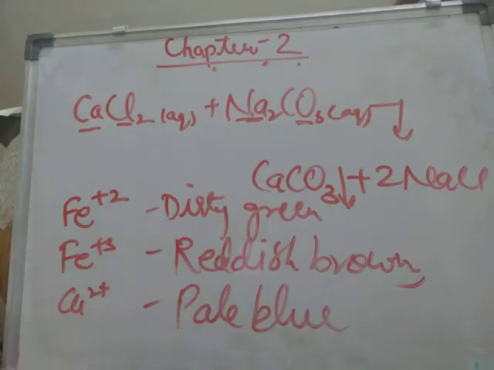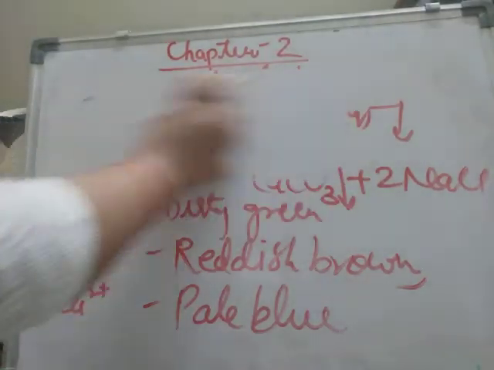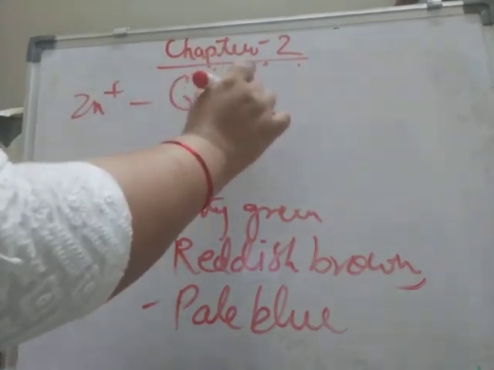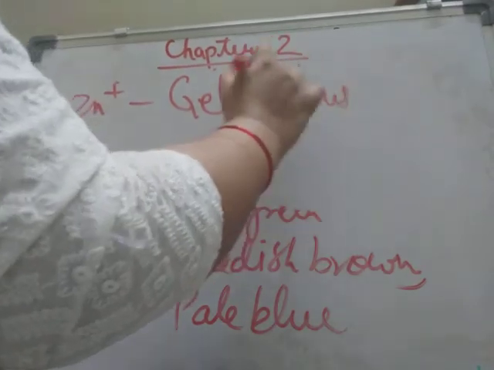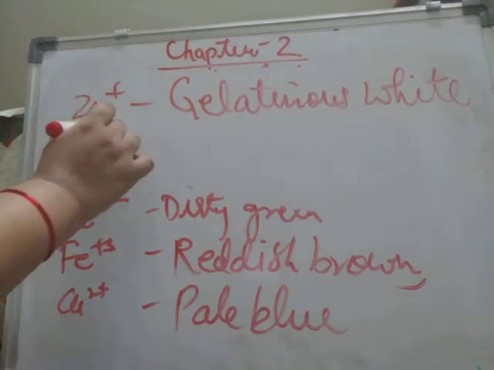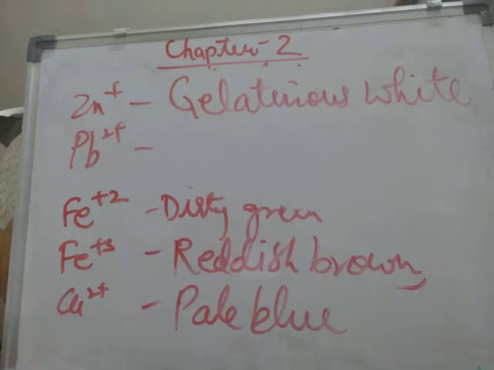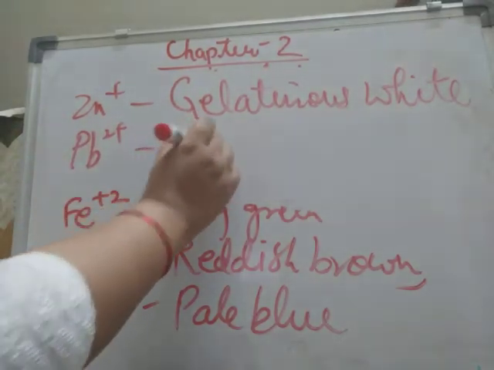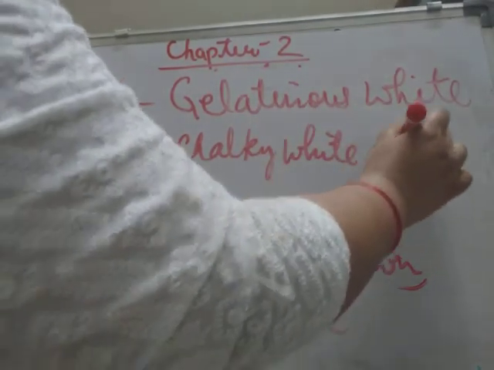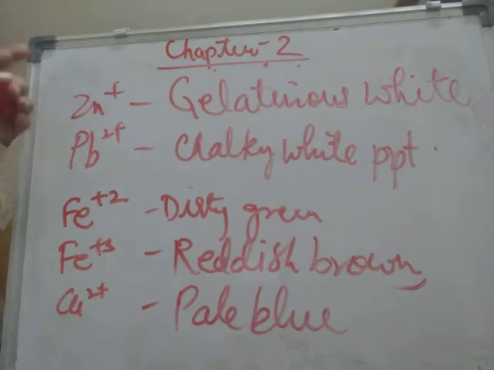Okay, for zinc, if any salt of zinc is precipitating out, they are gelatinous white. And lead salts, if lead is precipitating out, suppose lead hydroxide is there, then a chalky white PPT will be formed. Okay, these are the only ions which are given in your book.